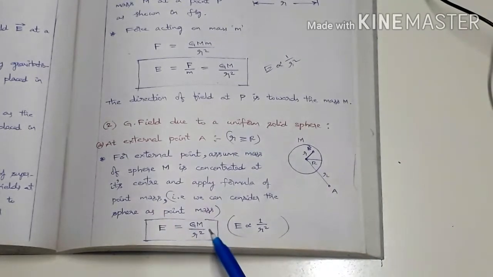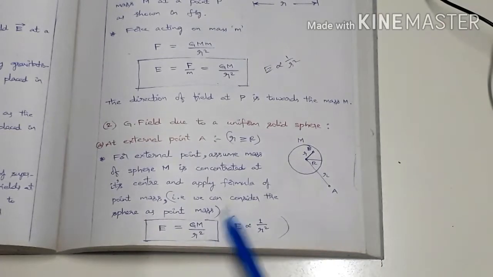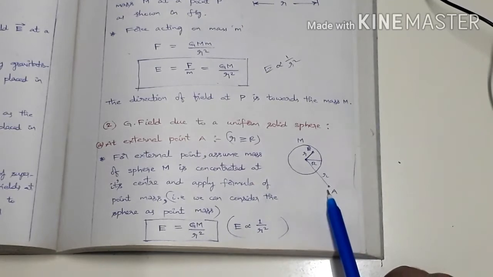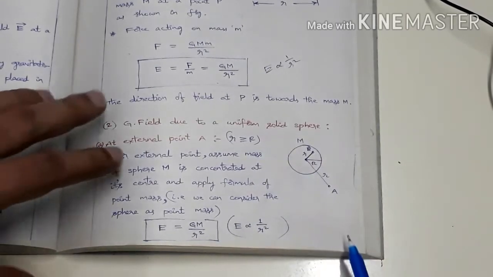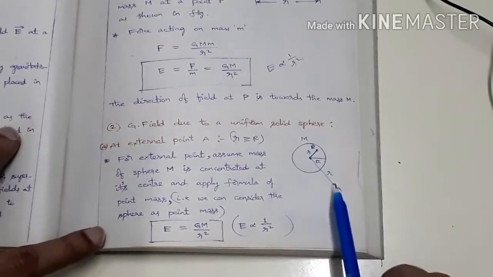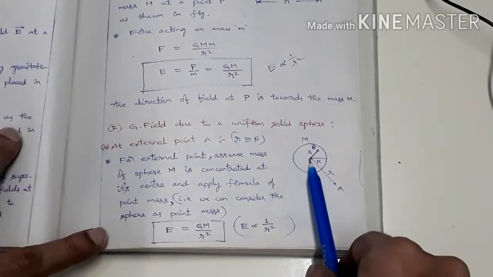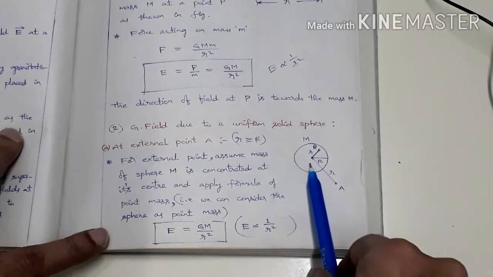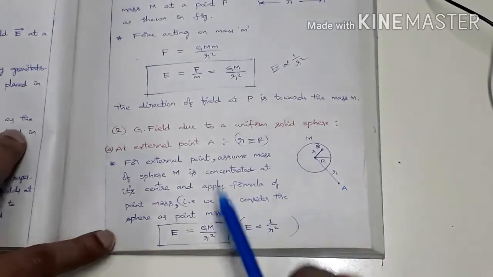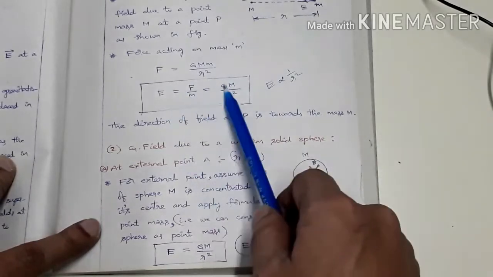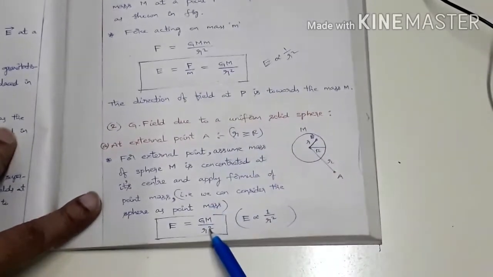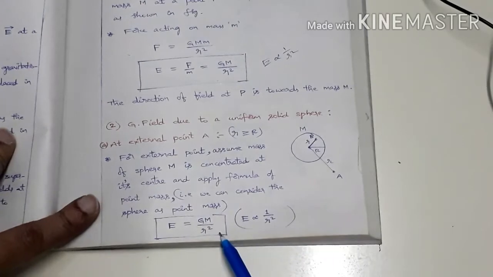E equal to G capital M by R square, where capital M is the mass of the solid sphere and R is the distance of the considered point A from the center of the solid sphere. Got it? So in the case of a solid sphere and for an outside point, you just imagine two point masses separated by distance small r here. From the basic definition you will get E equal to GM by R square, the same formula.